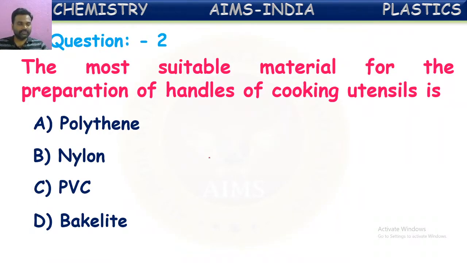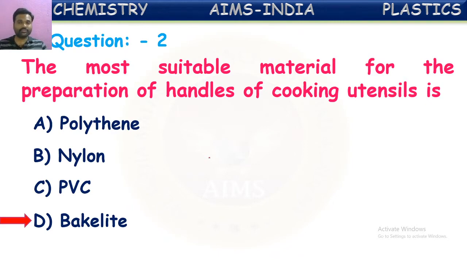Is it polythene, nylon, PVC, or bakelite? Yes, anyone can. PVC means here polyvinyl chloride. Yes, the correct answer is bakelite. You are right. Many of you are giving the correct answer. Yes, it is bakelite.